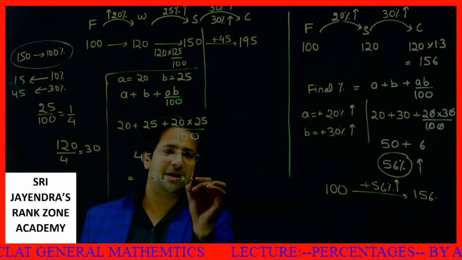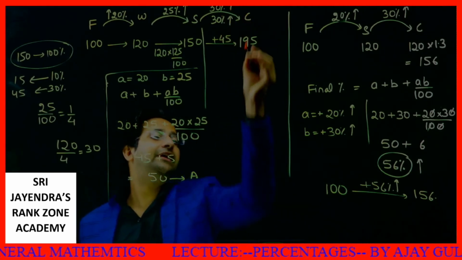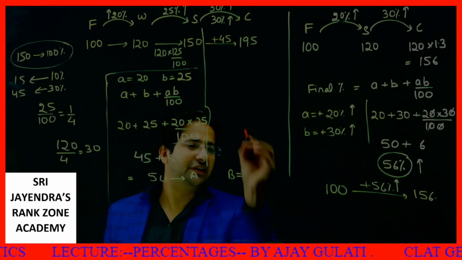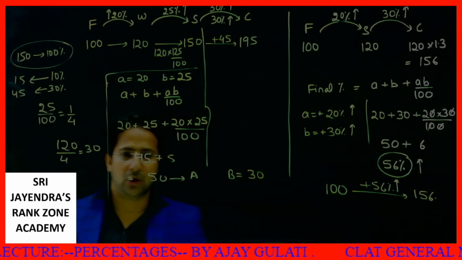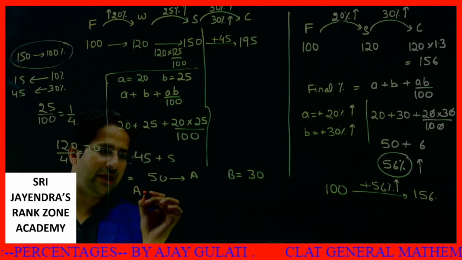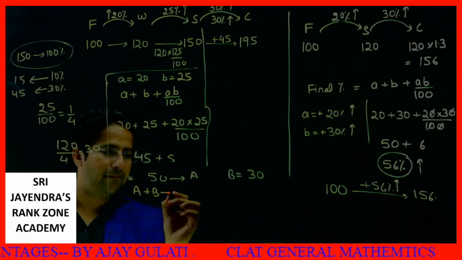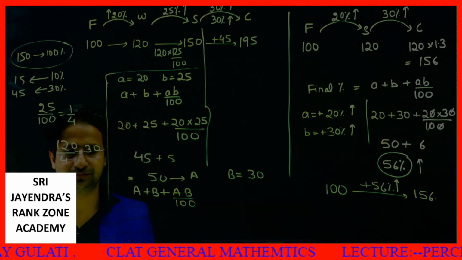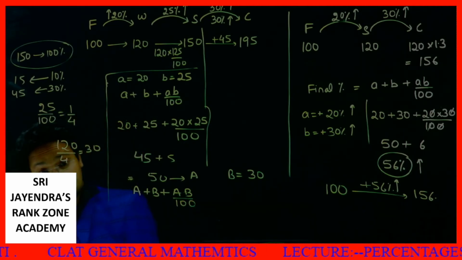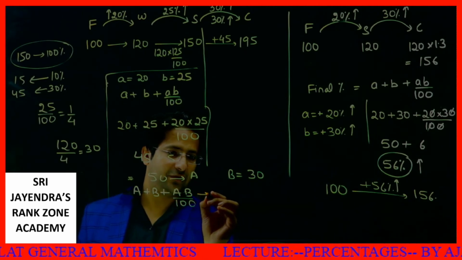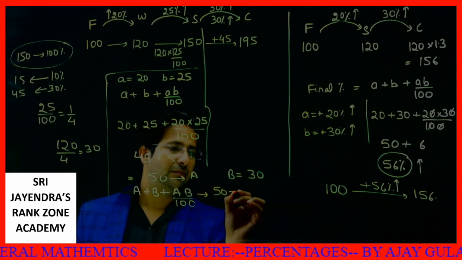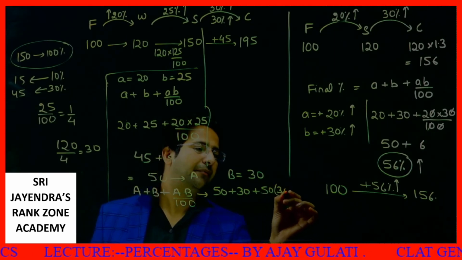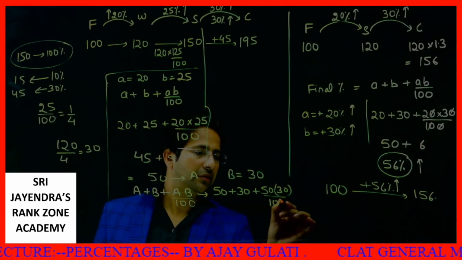Now let's say this is my A, and this third increase is capital B. This capital B is equal to how much? 30%. Okay. So now what will I be doing? A plus B plus AB by 100. I need to calculate this now. Let's calculate this. A is 50 plus 30 plus 50 into 30 upon 100.